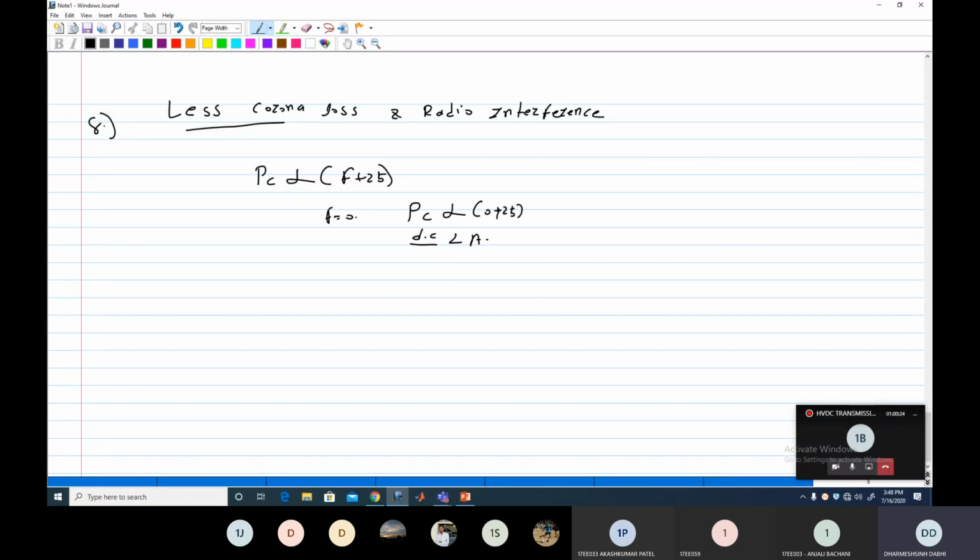Not completely 0, because it does not depend completely on the frequency. It also depends on other parts. But as compared to the AC line, the corona loss in the DC line is less. Clear? That is one of the problems. Second advantage of the DC line is that there is no radio interference. In the DC line, there is no radio interference because frequency is 0. So there is no effect of radio frequency because of any other frequency.